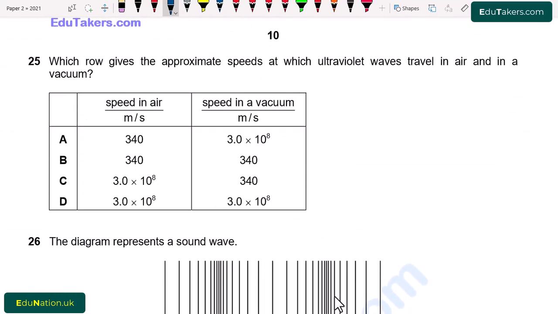Question number 25. Which row gives the approximate speed at which ultraviolet waves travel in the air and in the vacuum? So ultraviolet waves are actually electromagnetic waves. I write here electromagnetic waves.